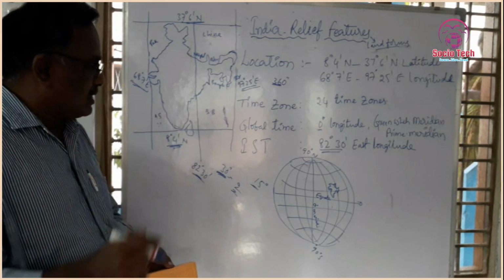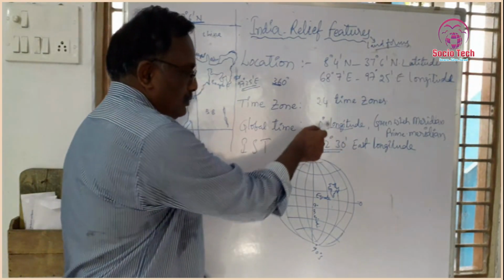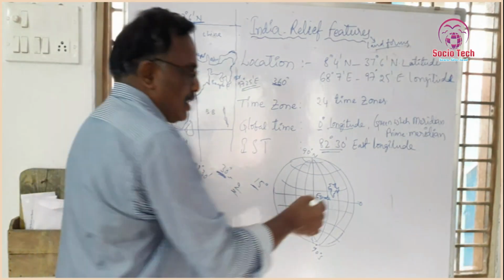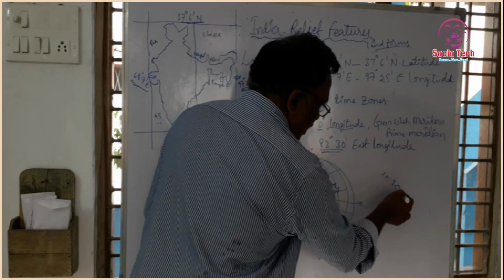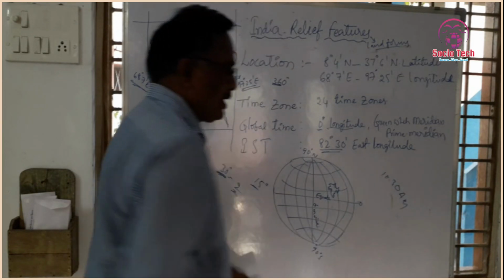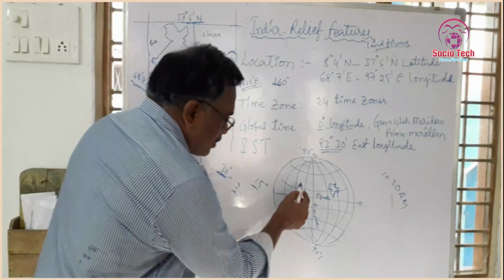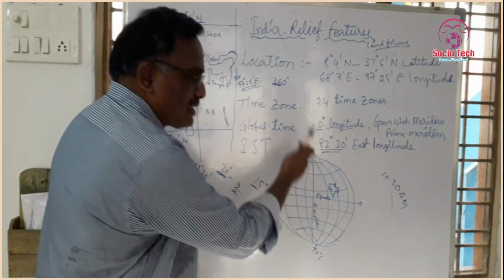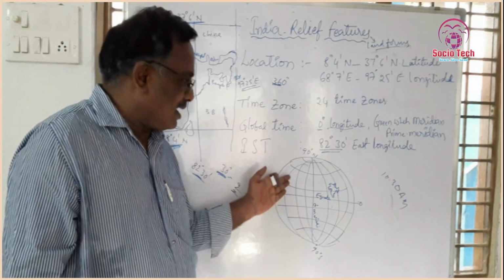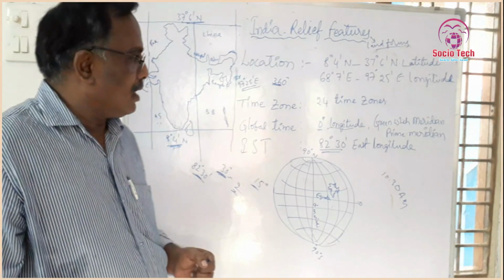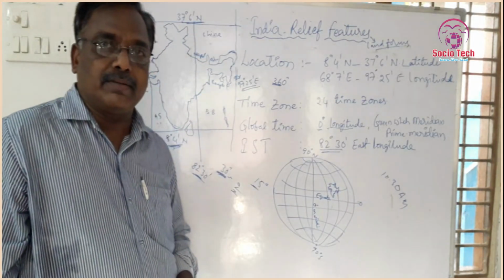For example, in the zero longitude, the time is 10:30 a.m. Where is zero longitude? It passes through Greenwich, London, England, and in England the time is 10:30 a.m.